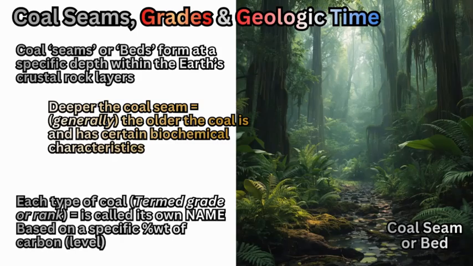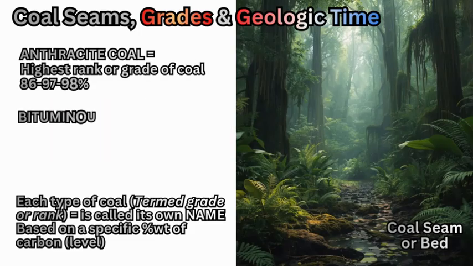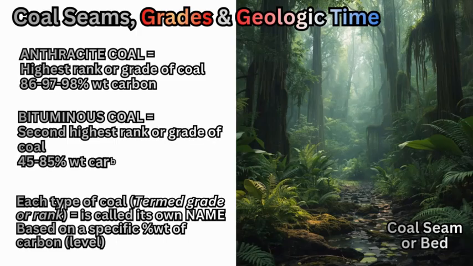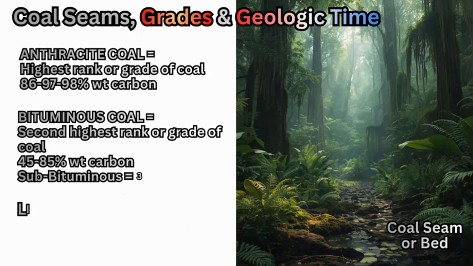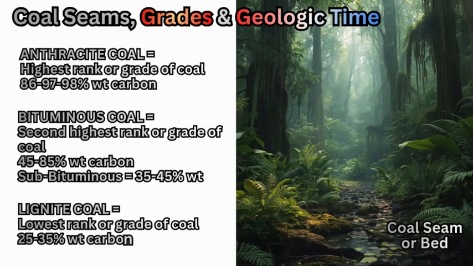For example, anthracite coal has the highest carbon by weight, between 86% to 97%. Then we have bituminous, which is a large range, between 45 and 86%. Sub-bituminous, which is 35 to 45% by weight of carbon. Lignite, which is the lowest level or grade of coal, which is 25 to 35% weight of carbon.